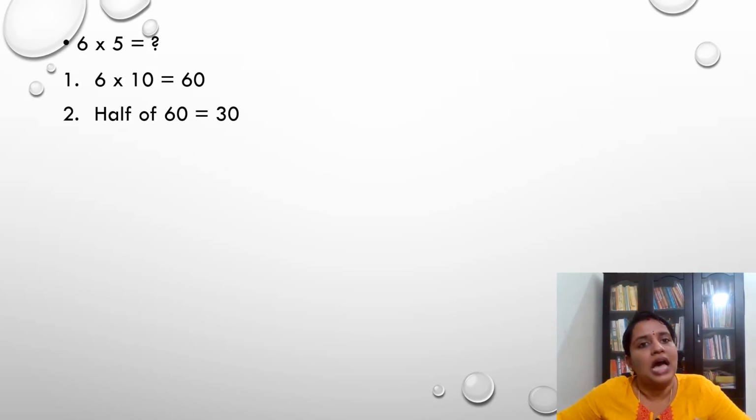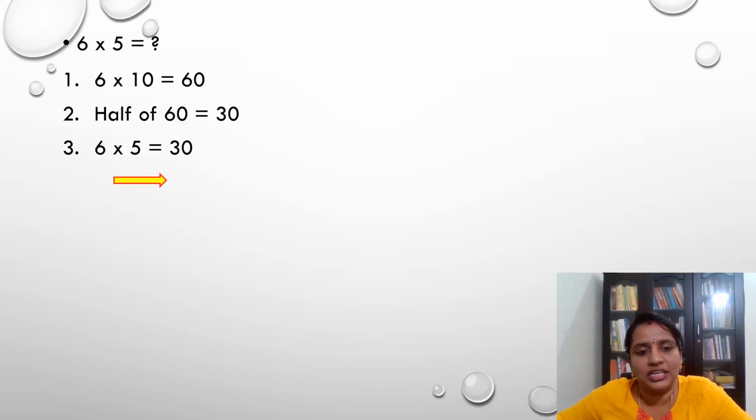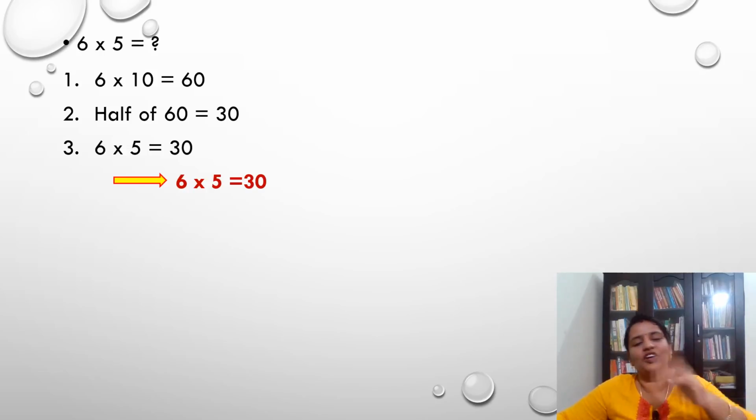What is the next sum? 6 into 5. First step, what do I have to do? I have to multiply it by 10. So 6 into 10 is equal to 60. What is the second step? Half of 60. Half of 60 is 30. Then 6 into 5 is equal to 30. Okay, let's go for the next number.